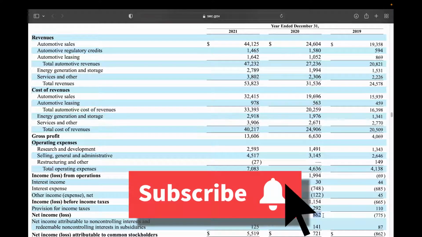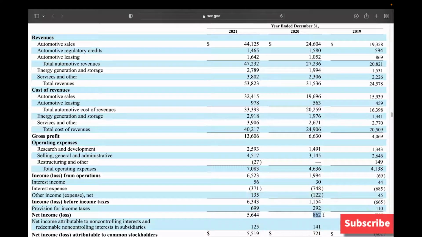Now, I'm no math major here, but if we take away this $1.5 billion from automotive credits from this $862 million from the net profit, then our net profit in 2020 would have been negative. So those naysayers who were saying that profitability was only reached because of regulatory credits, those people would have been correct. However, if we look here in 2021, if we look at the same automotive credits, we were able to